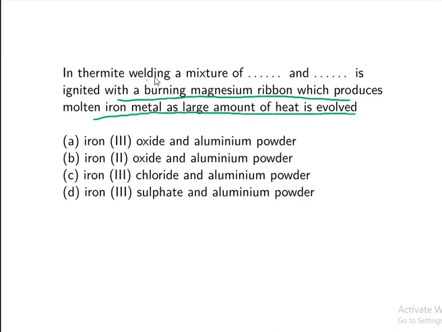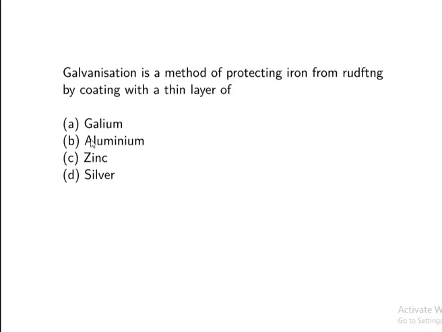Which are the two things here? A mixture of iron oxide and aluminium powder. Okay, these two things are used to get the iron metal.